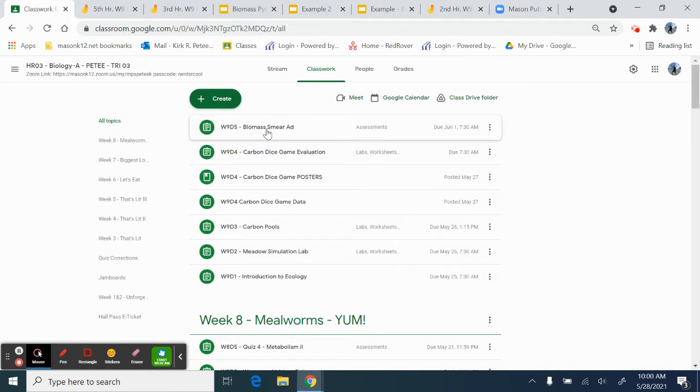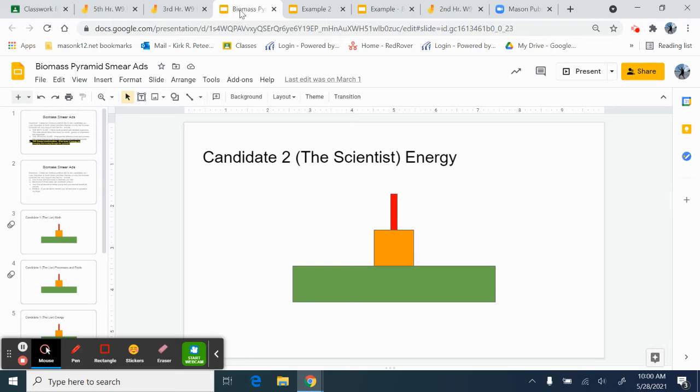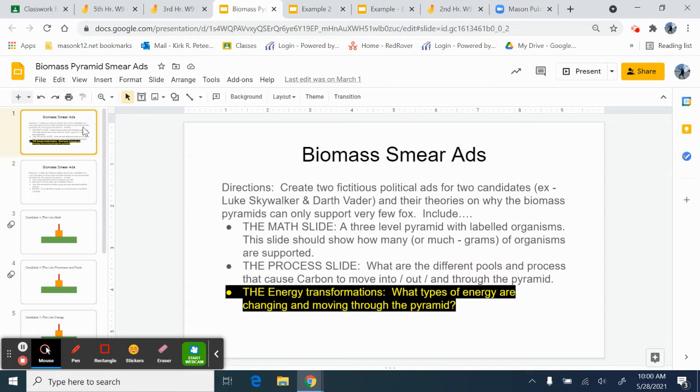You're going to create a smear campaign political ad that shows you understand how a biomass pyramid works. Let me go over the instructions. It says here, create two fictitious political ads for two candidates, for example, Luke Skywalker and Darth Vader, and their theories on why the biomass pyramids can only support very few foxes.